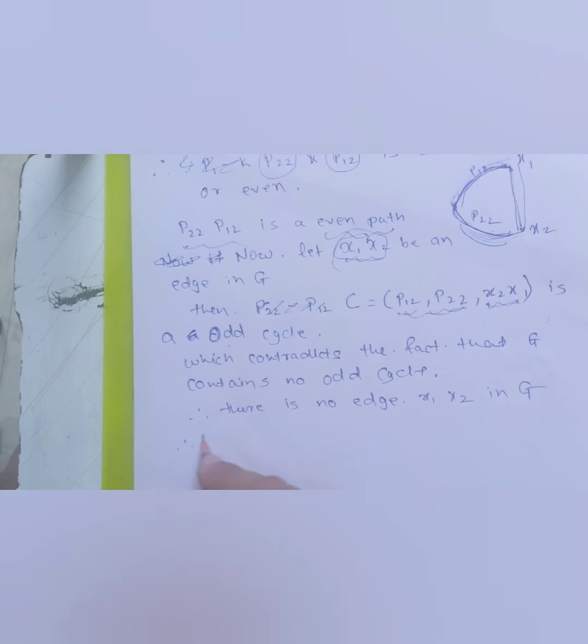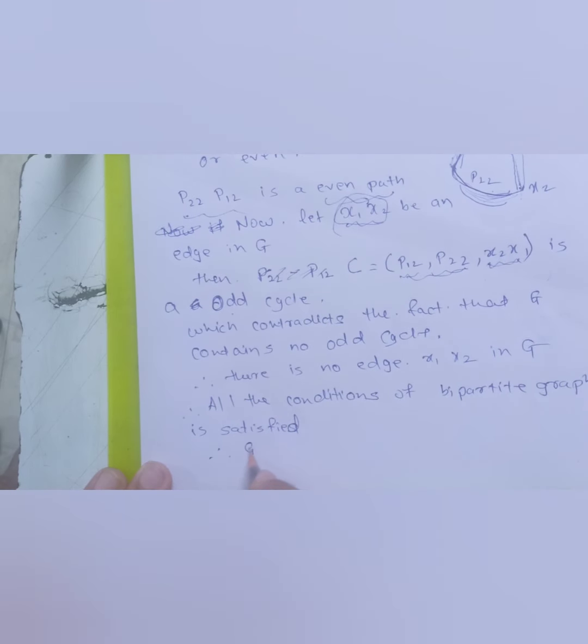So I can say therefore all the conditions of a bipartite graph are satisfied. Therefore G is a bipartite graph.